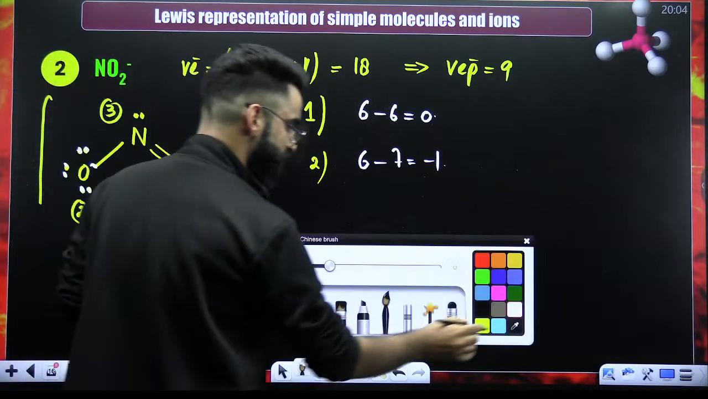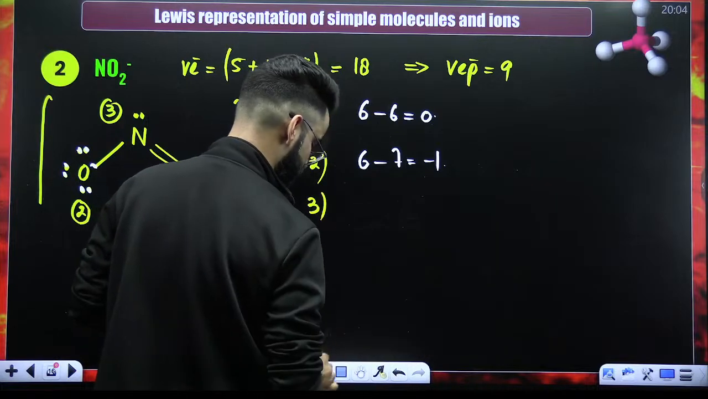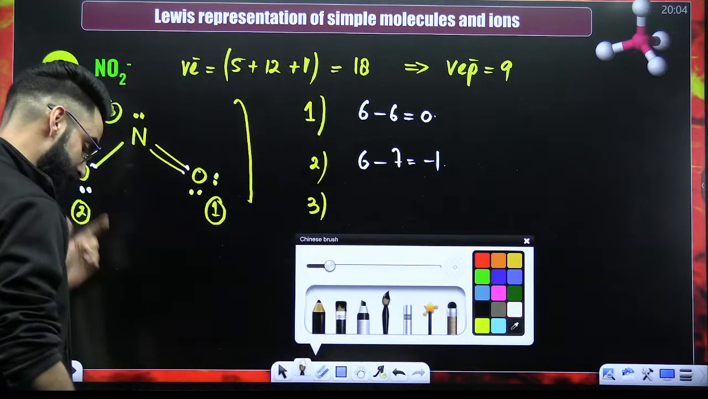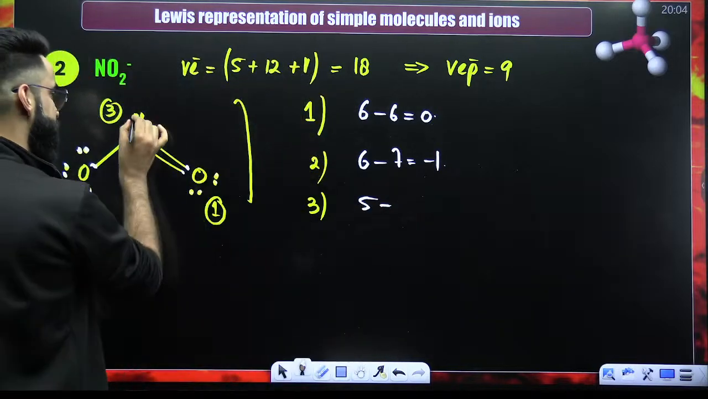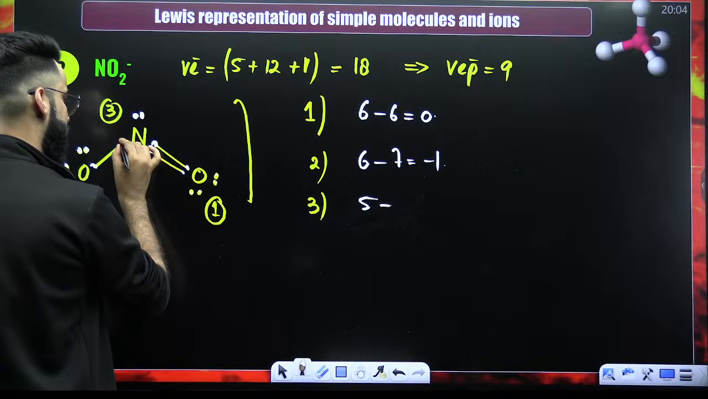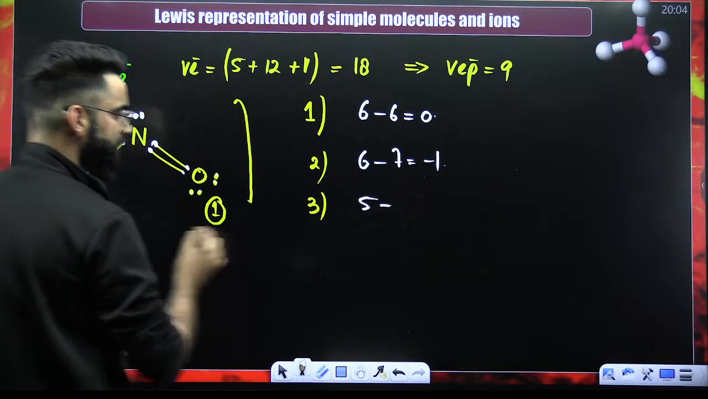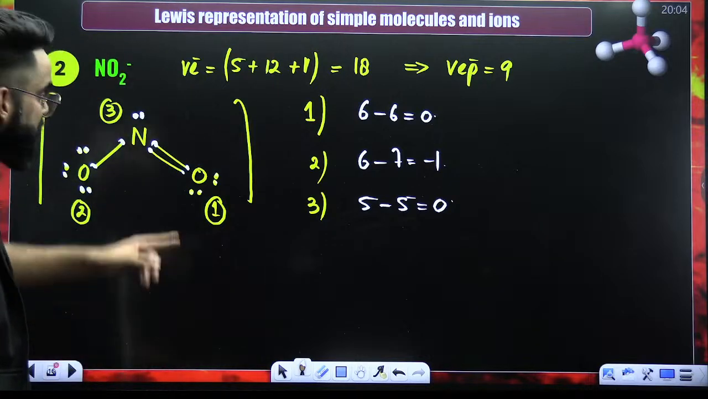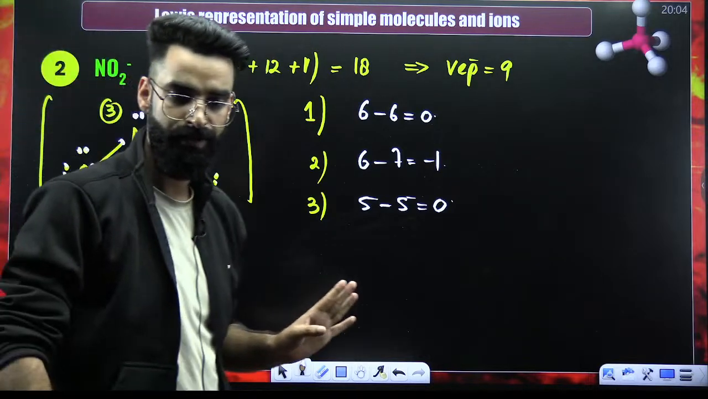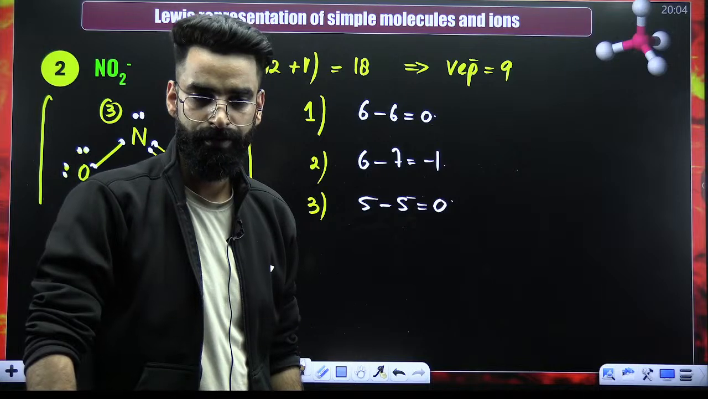Look at the formal charge of nitrogen. You should be in a position to do it as well. In non-bonded state, nitrogen has 5 valence electrons. Minus, in bonded state, 1, 2, 3, 4, and 5. So 5 minus 5 comes out to be 0. Perfect. So formal charge on this nitrogen here is 0. I believe I'm clear.